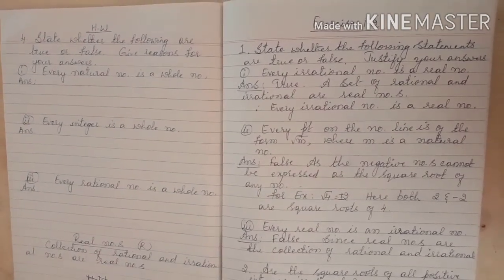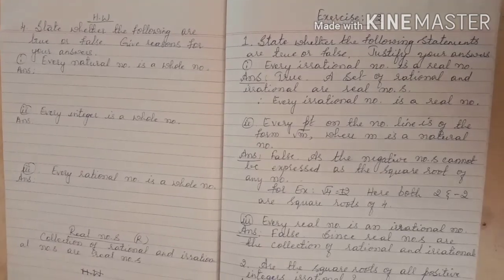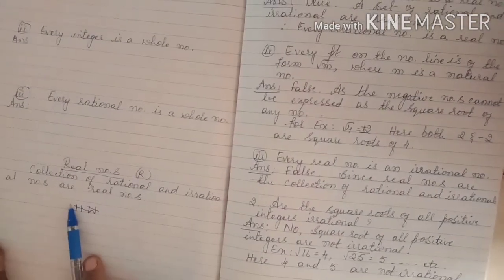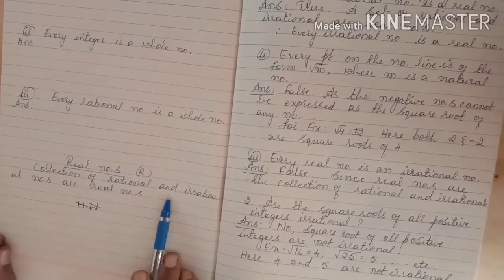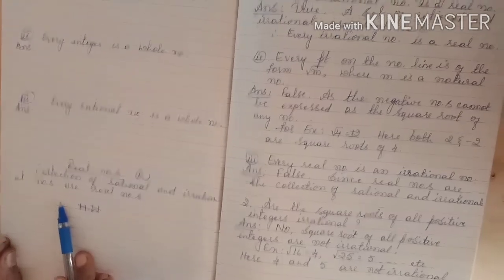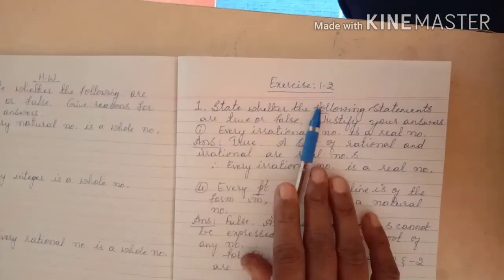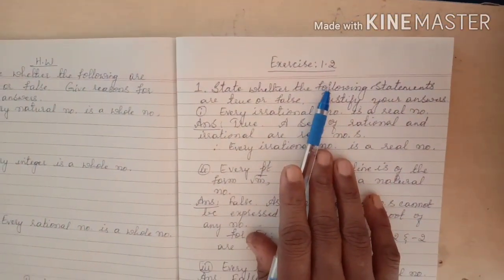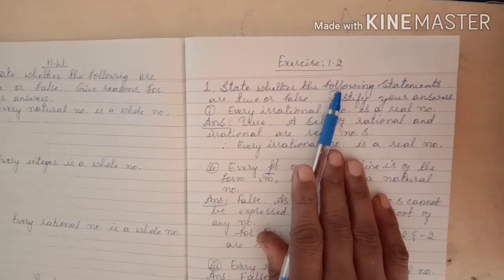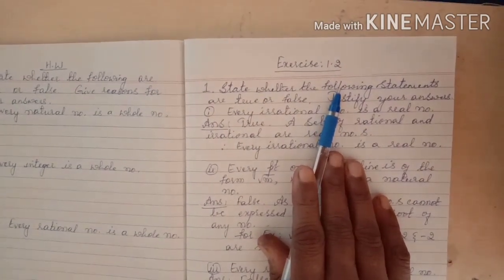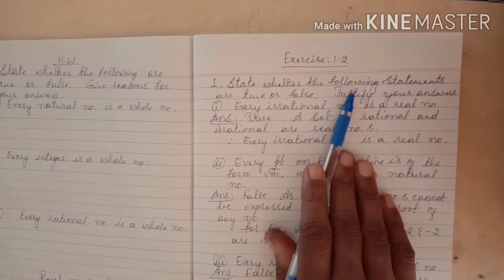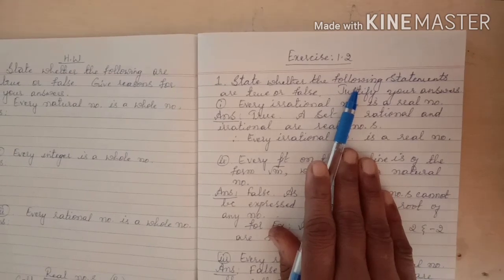Real numbers are nothing but the collection of rational and irrational numbers. Once again, real numbers are nothing but the collection of rational and irrational numbers. Based on that, let us see exercise 1.2. We studied in the previous classes what rational and irrational numbers are. Let me say once again what rational numbers are.